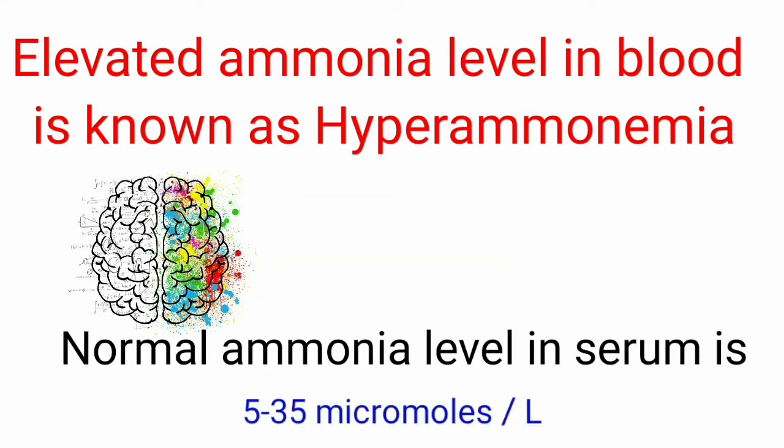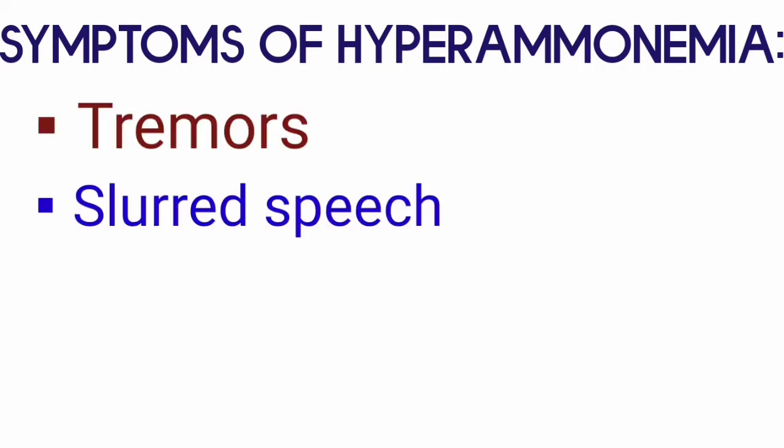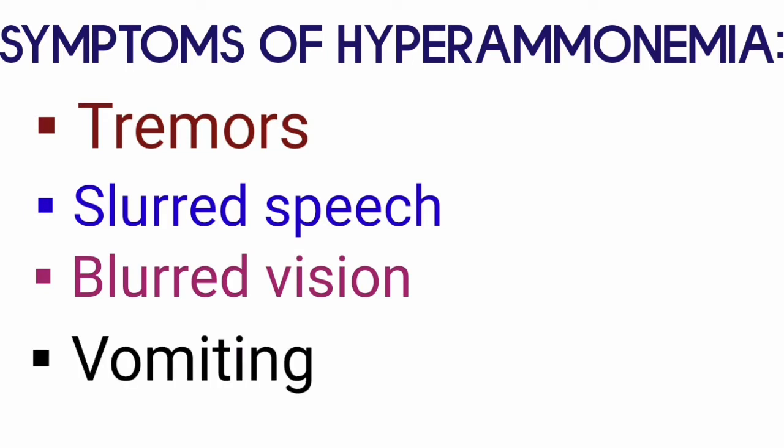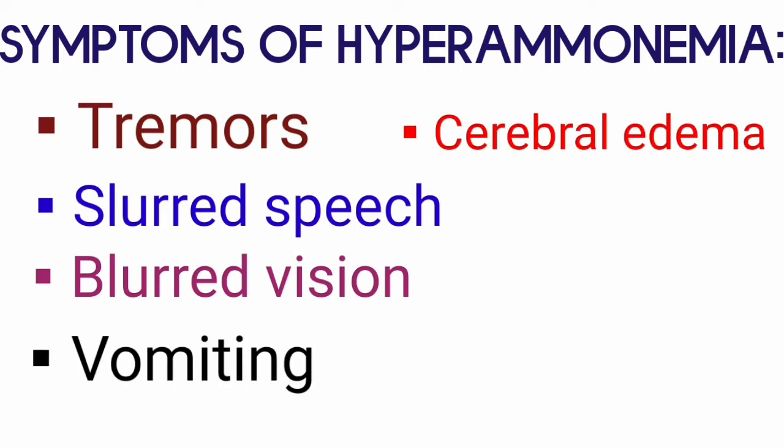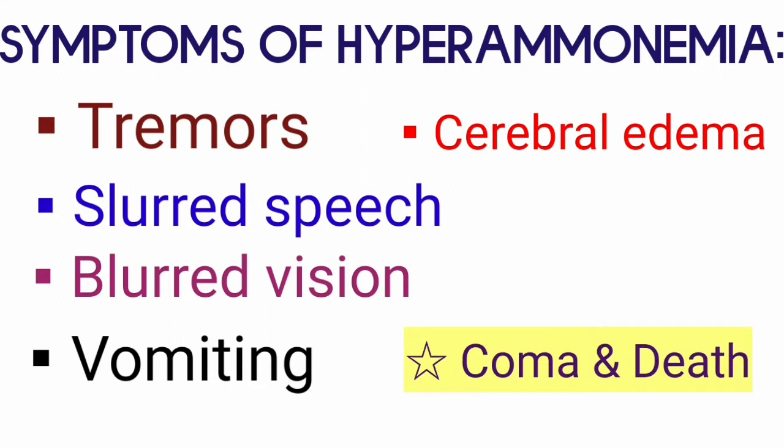Normal level of ammonia in the serum is in the range of 5 to 35 micromoles per liter. Whenever the level is elevated, it affects the central nervous system, and some important symptoms of ammonia intoxication are tremors, slurred speech, blurred vision, vomiting, cerebral edema. So these are the important features of ammonia toxicity. Whenever the concentration is very high, it may lead to coma and death.